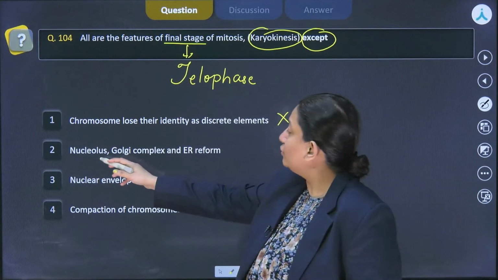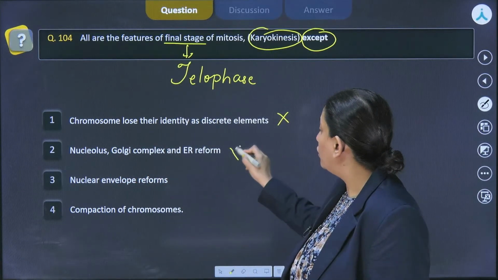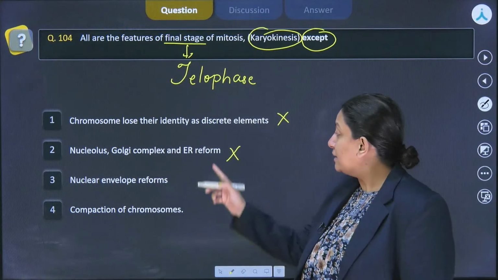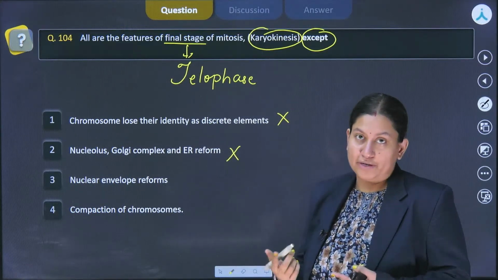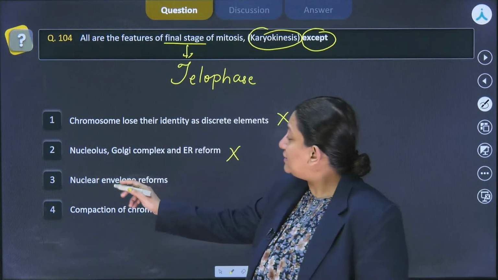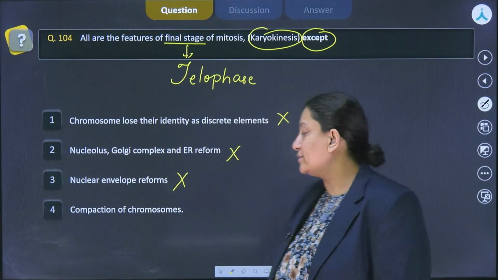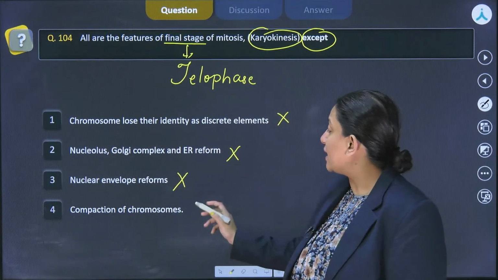Then the second one, nucleolus, Golgi complex and ER reformation. Of course, this also occurs during telophase. Their disintegration will be in the prophase, but their reformation is in the telophase stage. Then the third one is saying nuclear envelope reforms, again an event of telophase. Then the fourth is compaction of chromosomes.